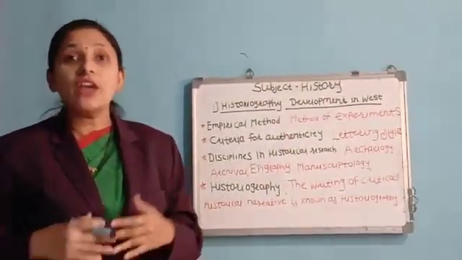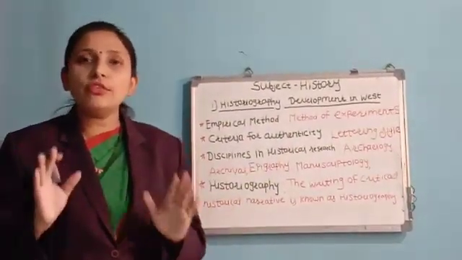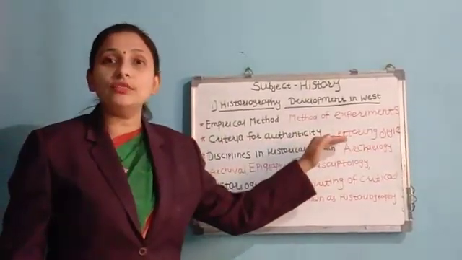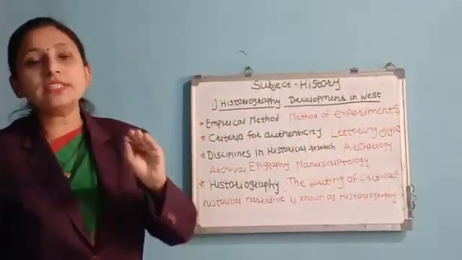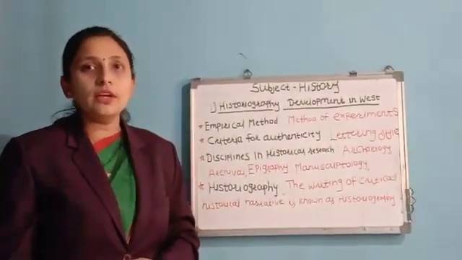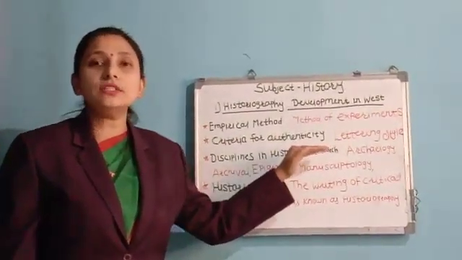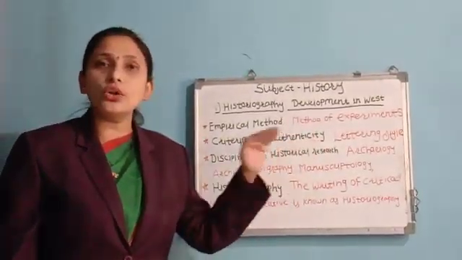So in history, which method is useful? If we find any document, we need the criteria for authenticity of that historical document. Means if we find any document, for that we need the criteria of authenticity. Authentic means real or genuine.